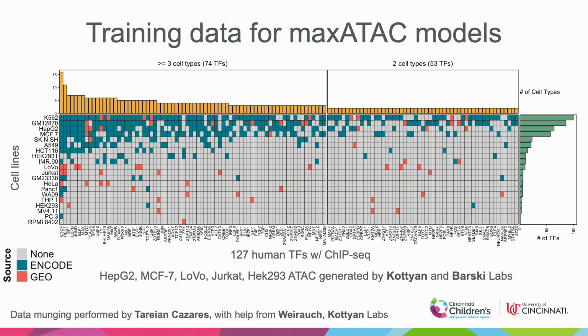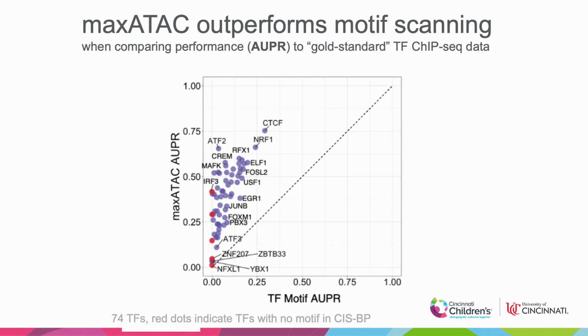Our training data consists of 20 cell lines with paired ATAC-seq and ChIP-seq for 127 transcription factors. We started our model development by curating data from ENCODE and GEO databases and additionally generating ATAC-seq replicates for 3 cell lines. In total, we were able to build 127 unique human transcription factor models.